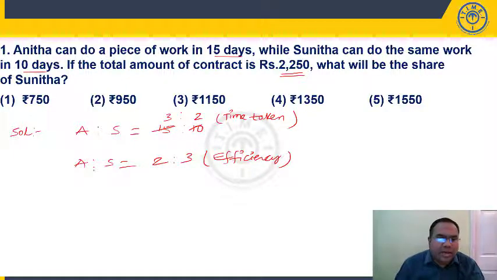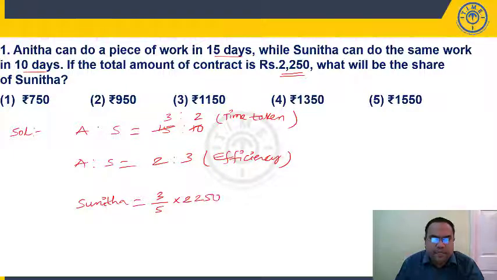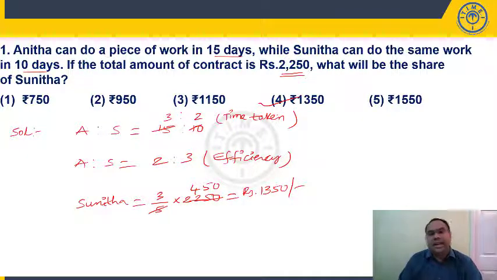Now what is the question? What will be the share of Sunita? It is clear now. Sunita is getting 3 parts out of a total of 2 plus 3, 5 parts. 2,250 divided by 5: 5 4s are 20, 5 5s are 25, so 450, into 3, 1200 plus 150. Sunita's share should be 1350 rupees. It is present in the fourth option. 1350 rupees. Right?